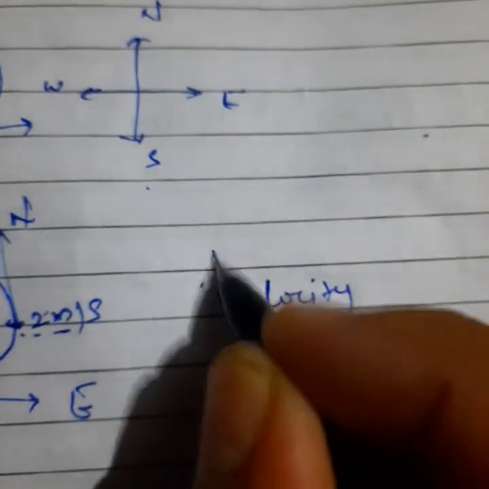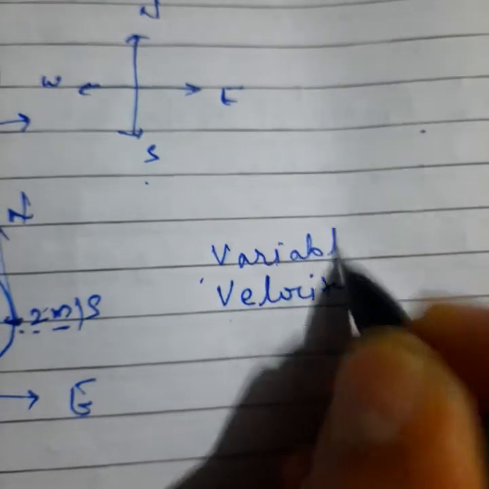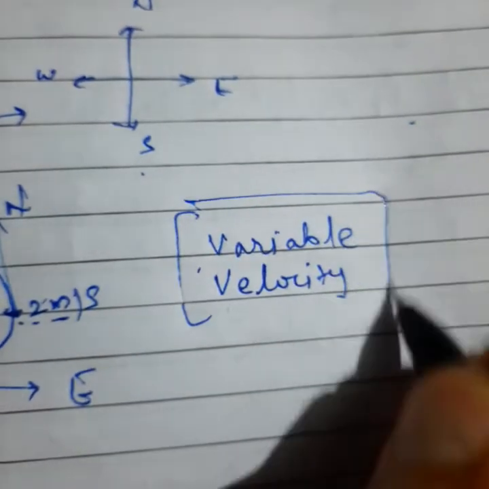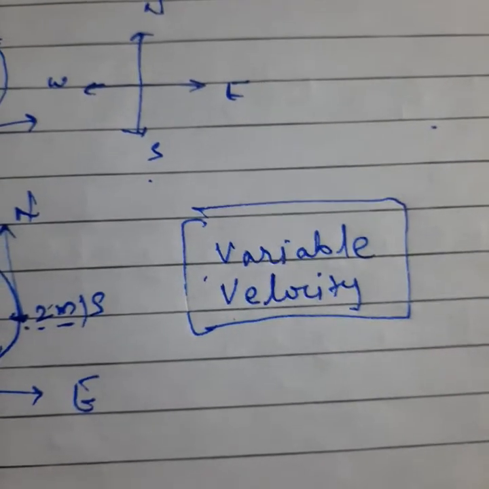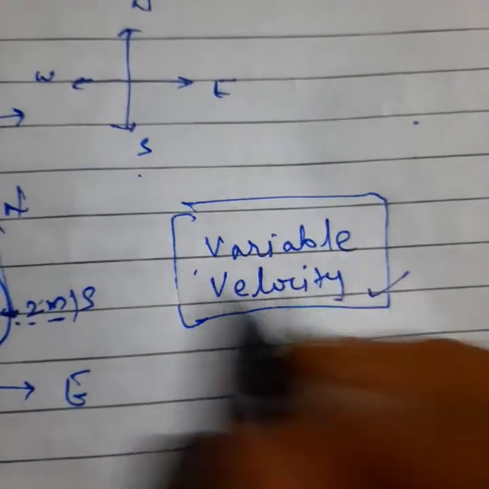The velocity concept is here, but it will be variable. Means the variable velocity concept will be here. Okay or not? Okay, because the direction is changing continuously. So we can say the velocity concept will come here. Say yes or no, means it will be variable velocity.